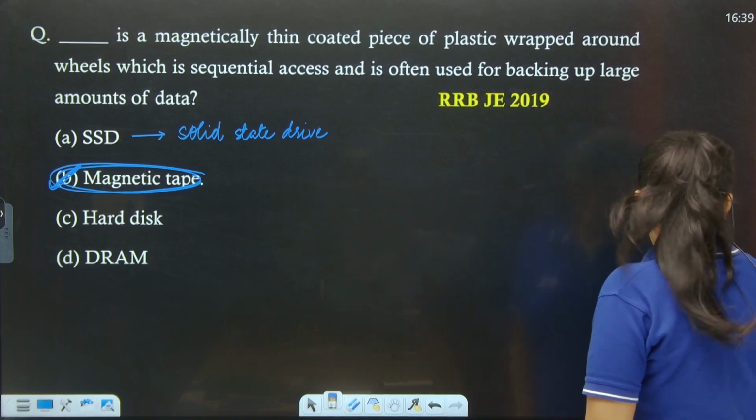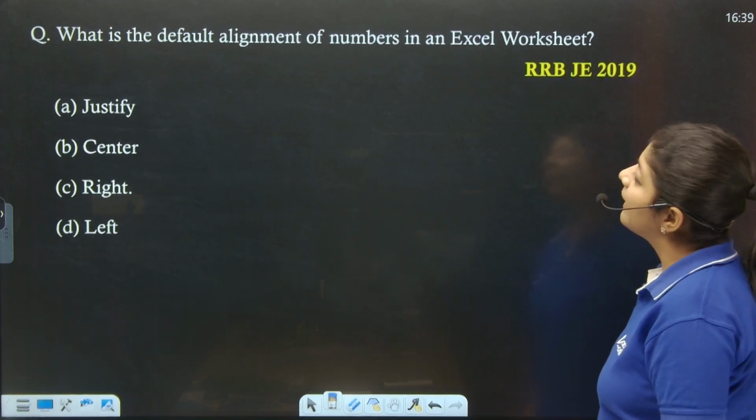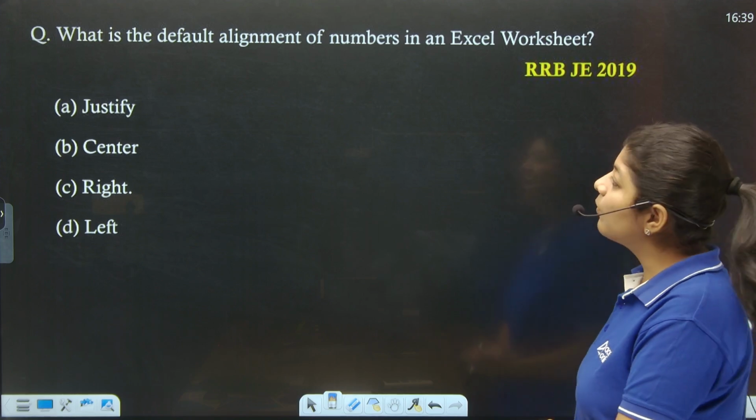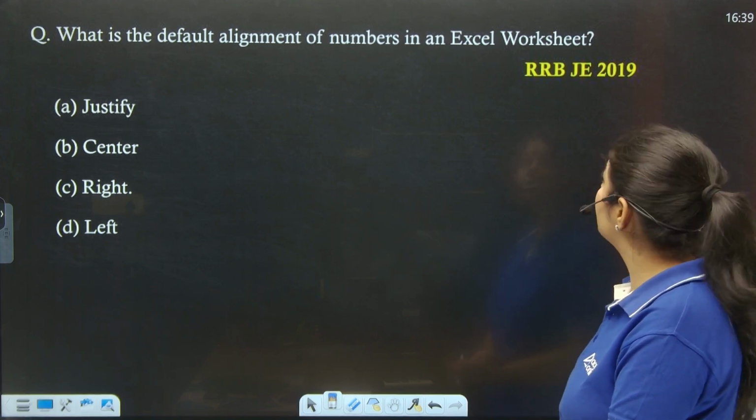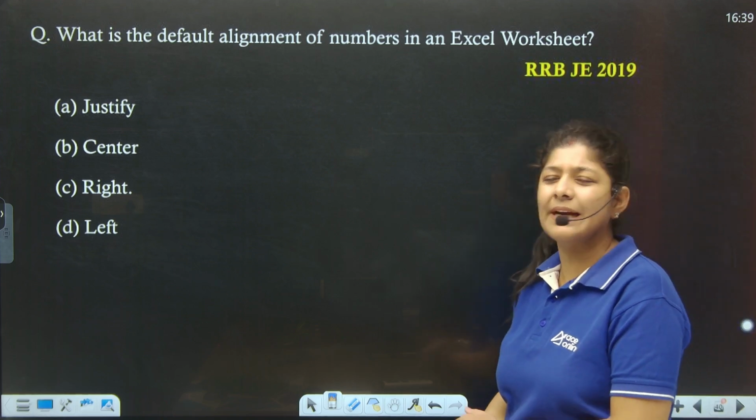Next, let's see what is the next we are having. The next question is asking what is the default alignment of numbers in an Excel worksheet? That is nothing but the right side of it.